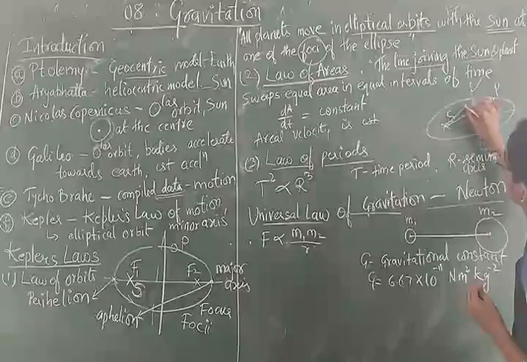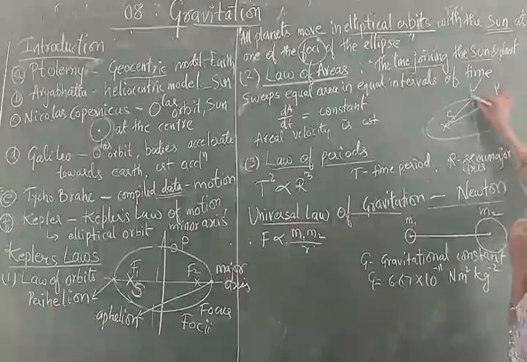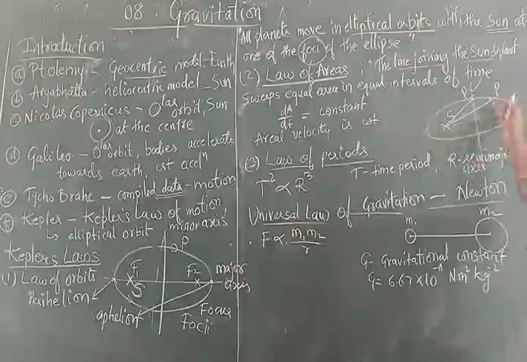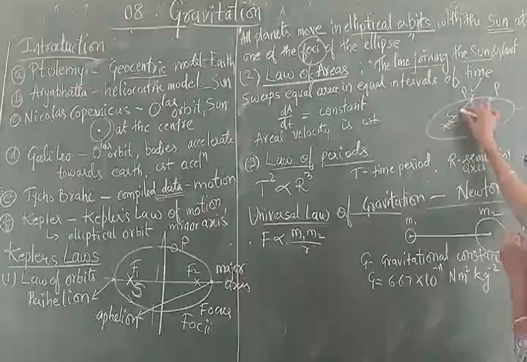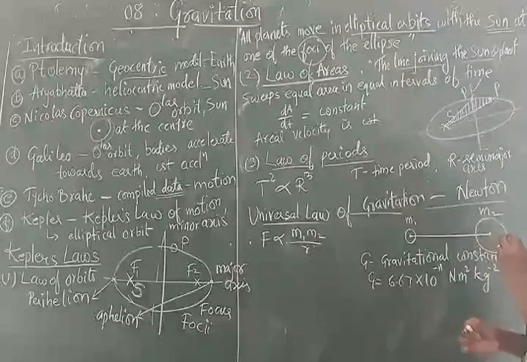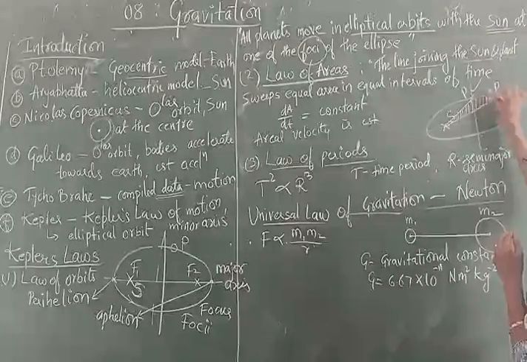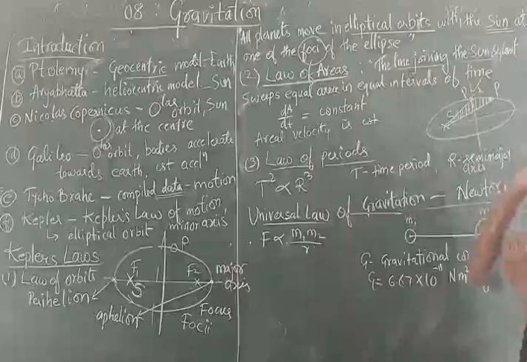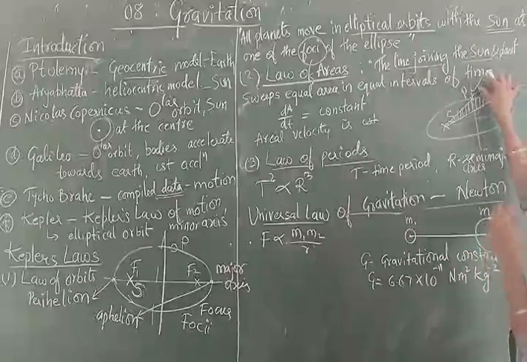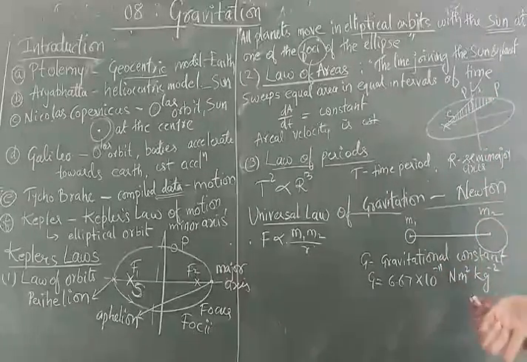Let us take that the planet is lying here and shifts to this position around the elliptical orbit. During that motion, the area covered is equal, in the same time interval t, to the area covered in some other place.